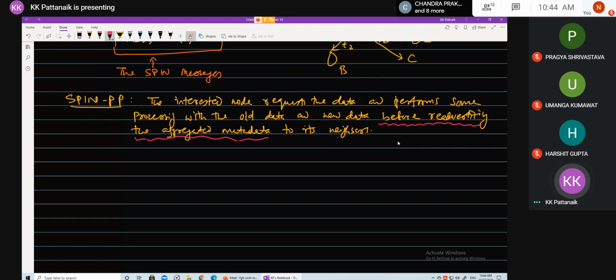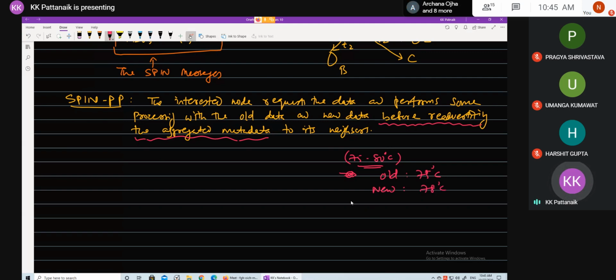In what sense? Suppose I take an example. Let's suppose I say that 75 degrees to 80 degrees is fine. Now I receive new metadata. Old data is 75 degrees, and new data is let's suppose 78 degrees centigrade.